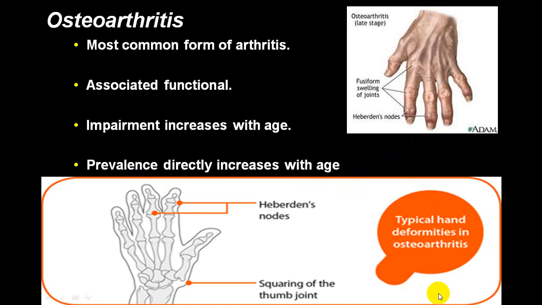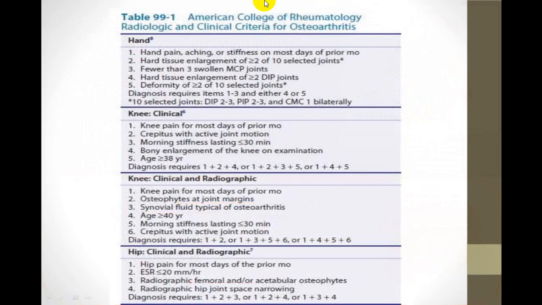So the higher the age, the more the prevalence, and as the age advances, there is a chance of involvement of the PIP joint and DIP joint. We call it Heberden's node, and you get involvement of the PIP and DIP joints. So you get that particular involvement in osteoarthritis, and these are the criteria being utilized.